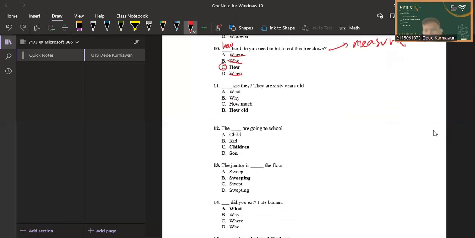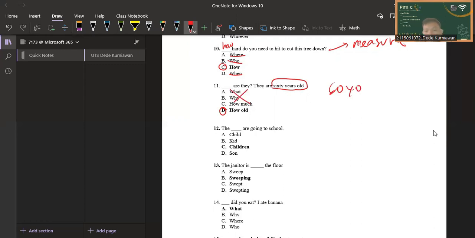Question number 11, blank are they? They are 60 years old. So the answer to this question is D, "how old," because this question asks how old someone is, as we know from the sentence "60 years old." "What are they?" "Why are they?" and "How much are they?" are not correct.